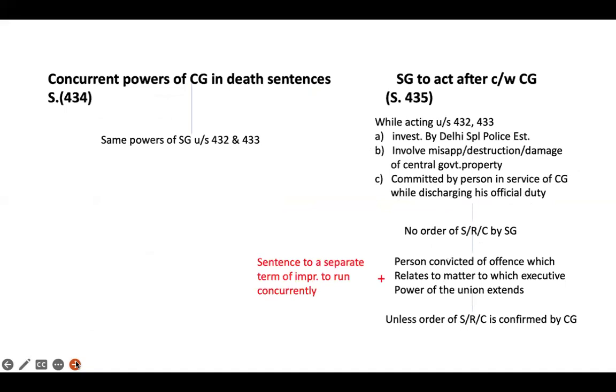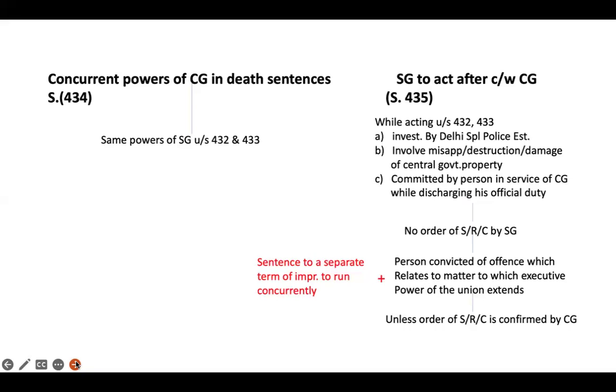Now let's see what section 434 talks about. It talks about the concurrent powers of the central government in death sentences. The powers conferred on the state government under section 432 and section 433 in case of death sentences can also be exercised by the central government. So this provision talks about the concurrent powers of the state government and the central government in death sentences. Now let's go to the last provision, that is section 435, which talks about the state government acting after consultation with the central government.